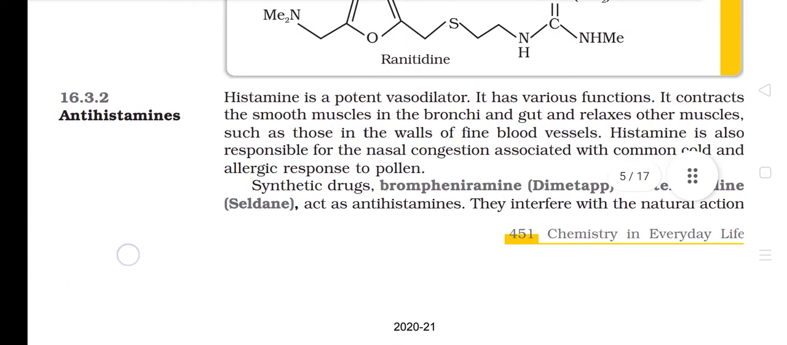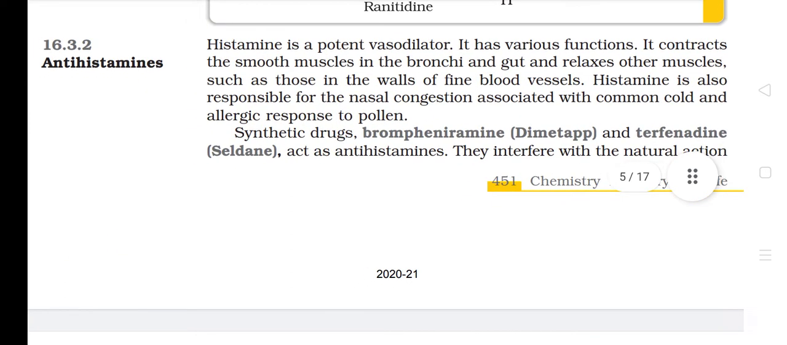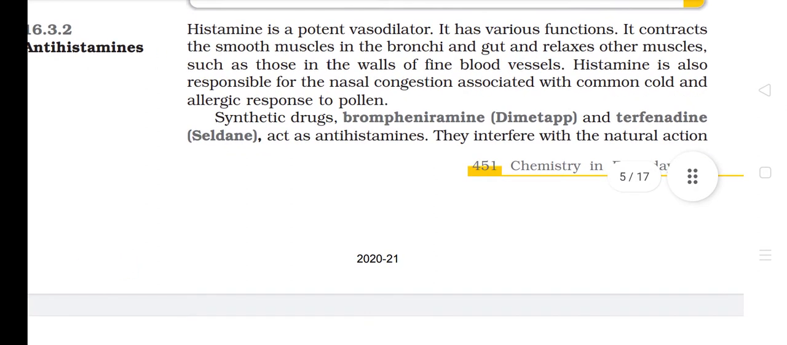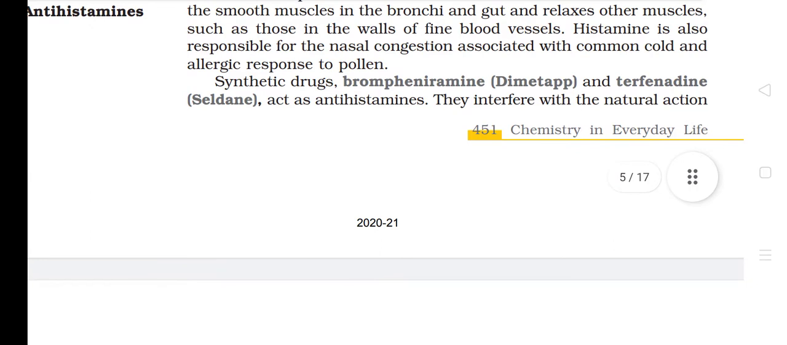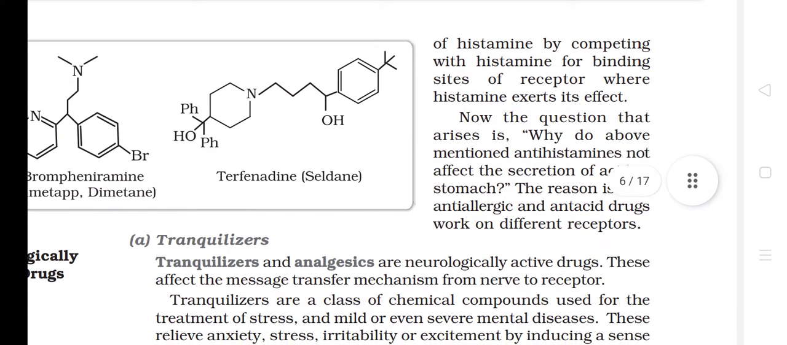16.3.2 Antihistamines. Histamine is a potent vasodilator. It has various functions. It contracts the smooth muscles in the bronchi and gut and relaxes other muscles such as those in the walls of fine blood vessels. Histamine is also responsible for the nasal congestion associated with the common cold and the allergic response to pollen. Synthetic drugs brompheniramine (Dimetapp) and terfenadine (Seldane) act as antihistamines. They interfere with the natural action of histamine by competing with histamine for the binding sites of the receptor where histamine exerts its effect.